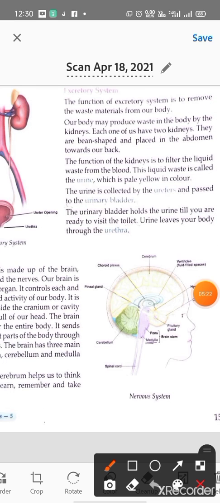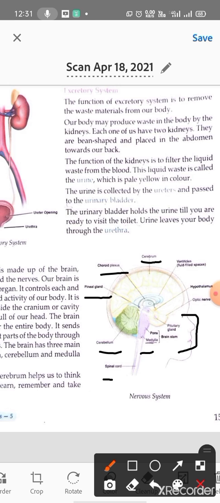See the diagram of nervous system. This is cerebellum. This is choroid plexus. This is pineal gland. This is cerebellum, spinal cord, pons and medulla, pituitary gland and brain stem, hypothalamus, optic nerve, and ventricles.